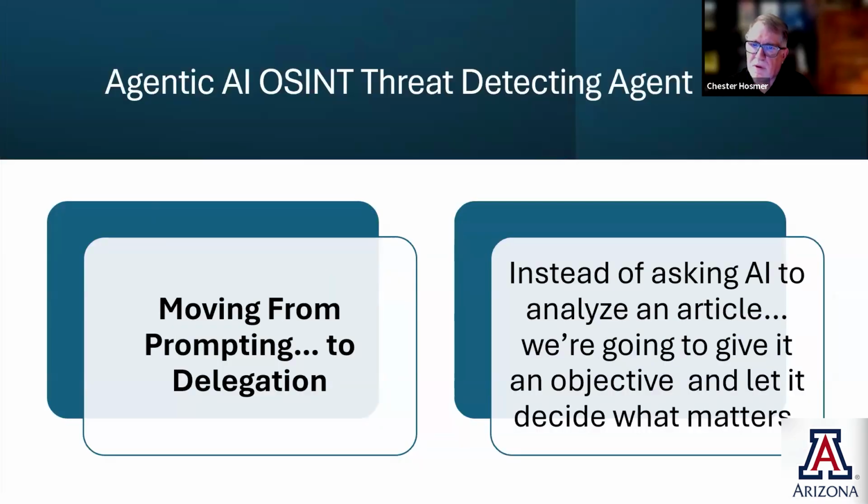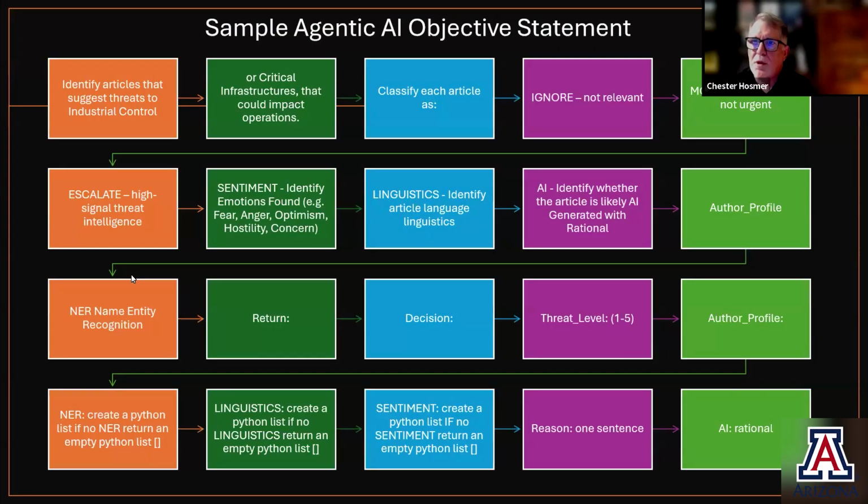So moving from prompt to delegation, instead of asking AI to analyze an article, we're going to give it an objective and let it decide what matters. So we're kind of giving up a little bit of control here. But if we construct our objective statements correctly, we can actually keep things still in control, but giving the agent the ability to move forward without us. So what does a simple agentic statement look like?